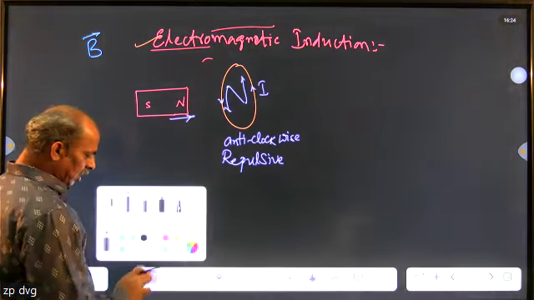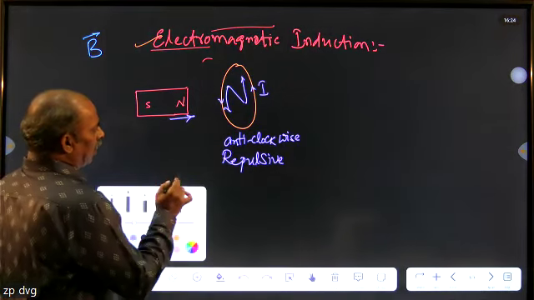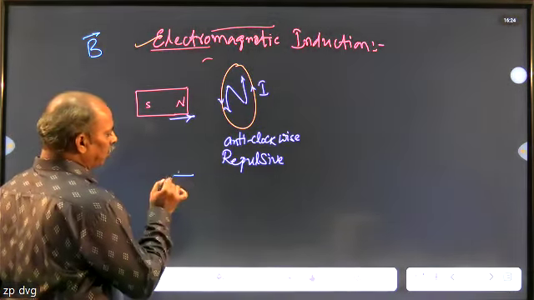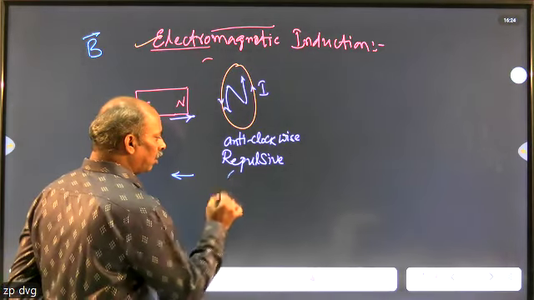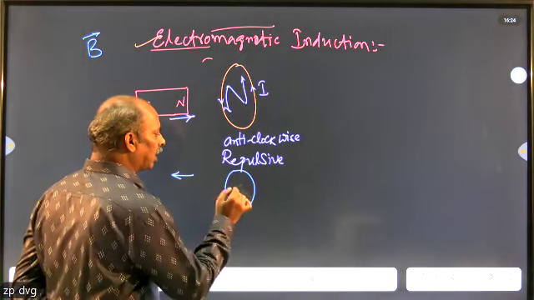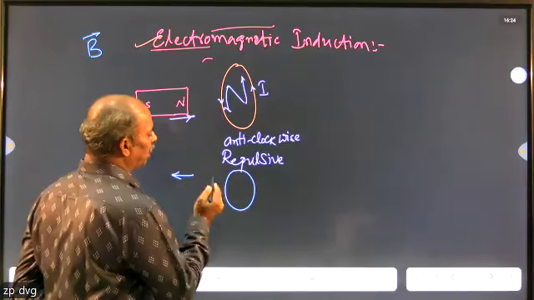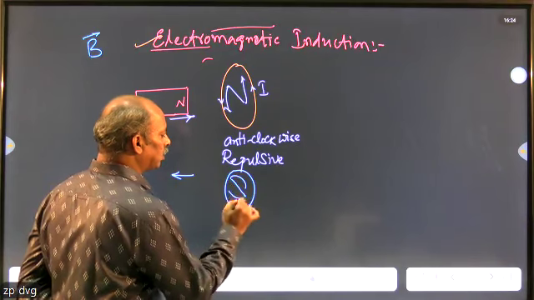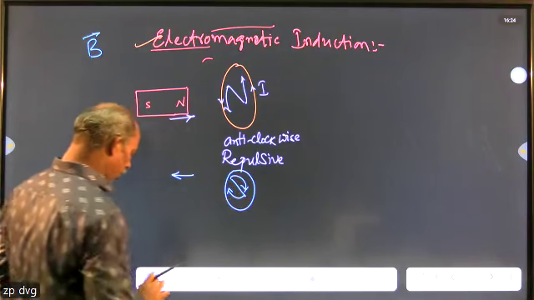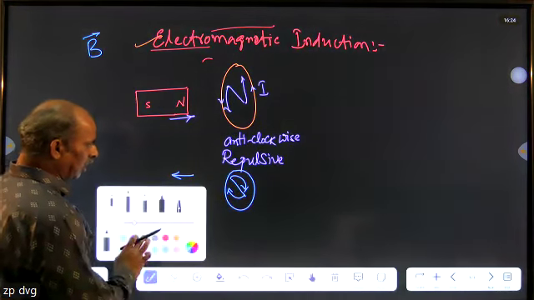Similarly, suppose you take the north pole of the magnet and move it away, that means it is taken away from the coil. At that time, the coil is going to start to act such that it should oppose. So then it is going to start to act as a south pole.